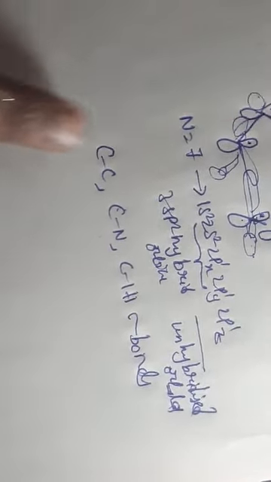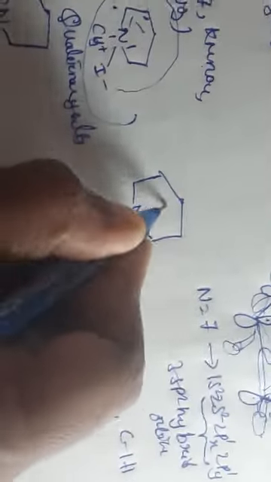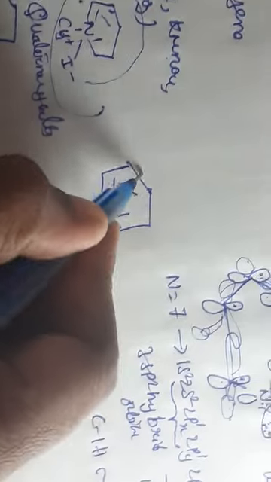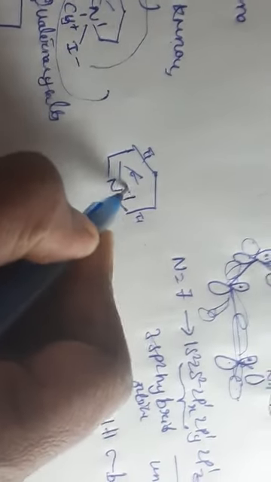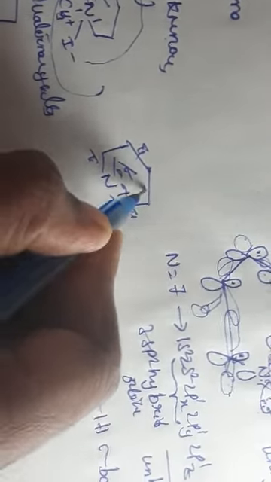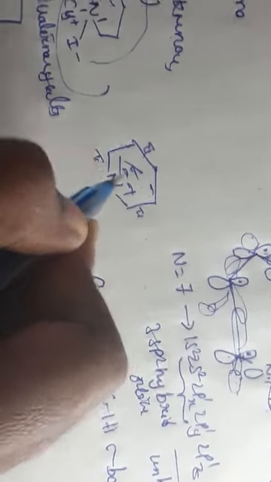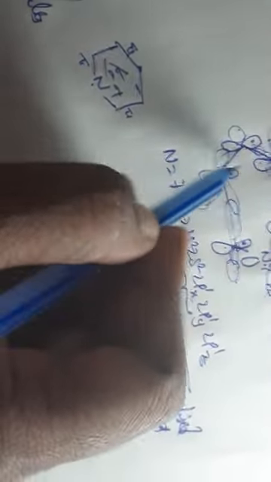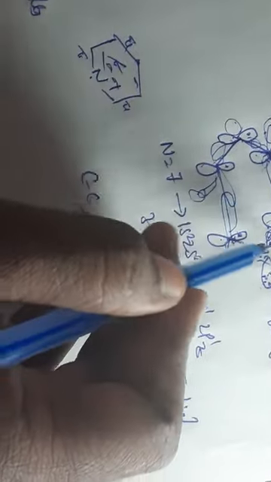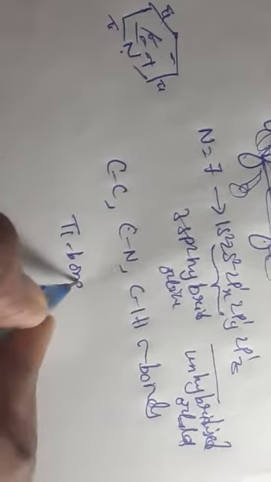Still what happens? Double bonds are there, no. So this is the general structure. Here pi bond, sigma bond, pi bond, sigma bond, pi bond, sigma bond, and also here a sigma bond. Means CC, CN, CH bonds are forming sigma bonds, and the sideway overlapping forms the pi bonds here.